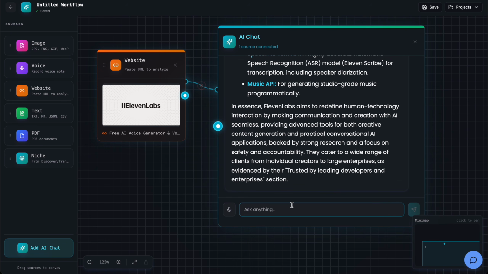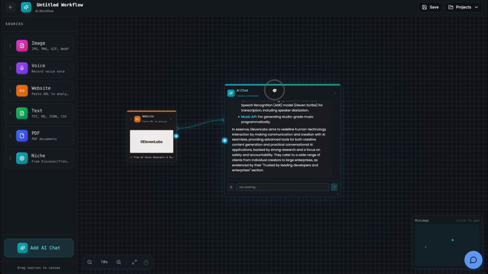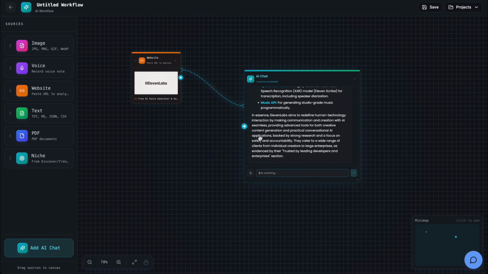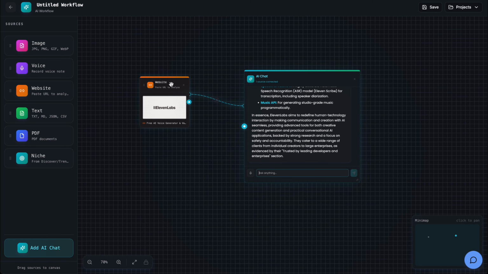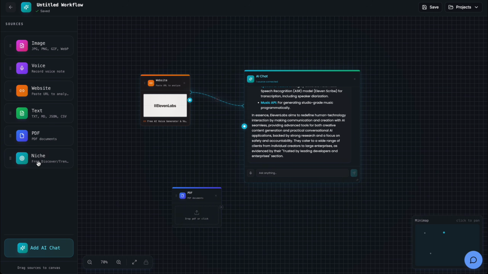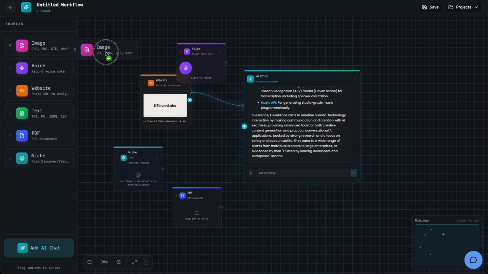What they're selling, what is their selling proposition, what are their products, how can I outperform them, how can I improve myself, or how can I improve this website or create a better one, etc. You can do this with PDFs, with niches once you discover them. The cool part is that you can find a competitor with a digital product, paste it in Promotopics, and tell Promotopics, hey, improve this product and create my own product based on the competitor's products.